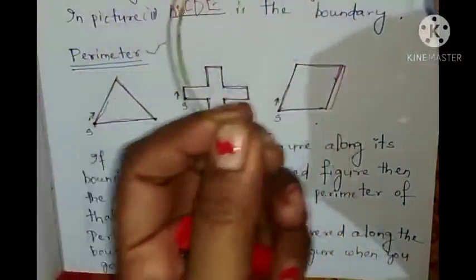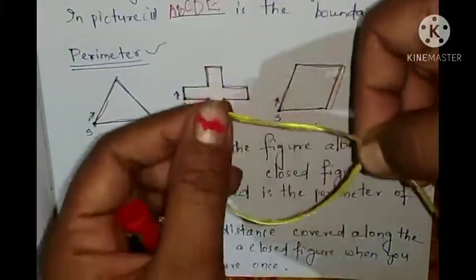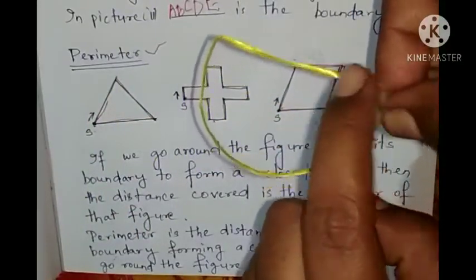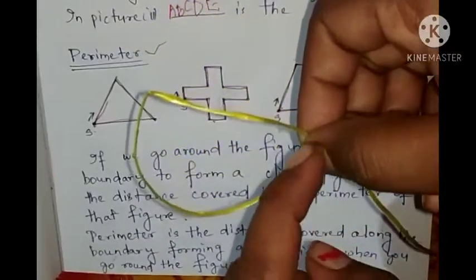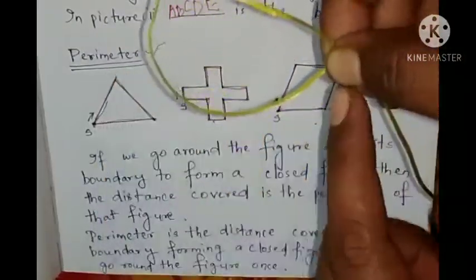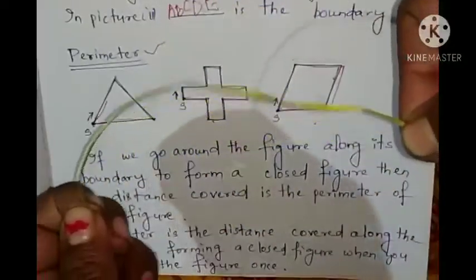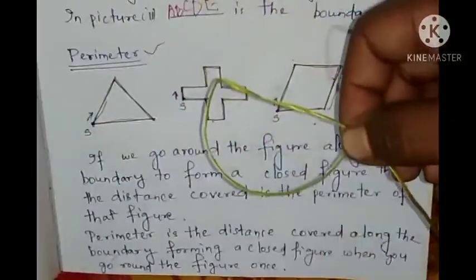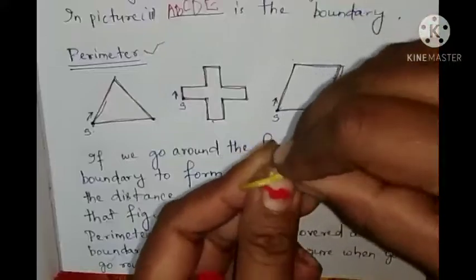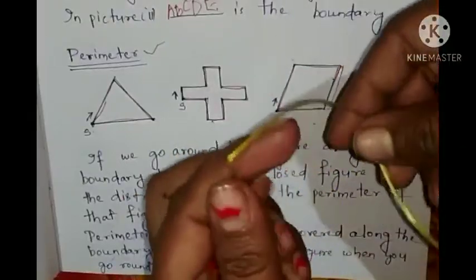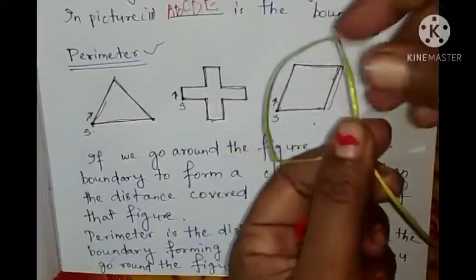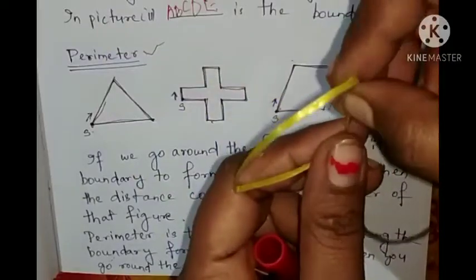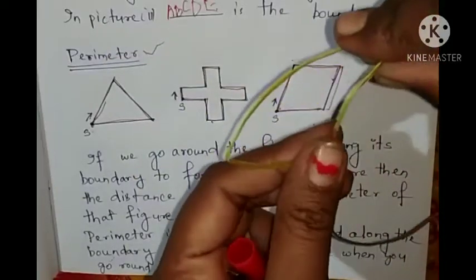If I make a shape like this, what will I get? It starts from here, then it moves here and it ends here. So how much will it be? It will again be the same 10 centimeter, the boundary is 10 centimeter. If I make another shape, look at here. This is another shape of the same 10 centimeter. Like that, we can make different types of shapes by this.